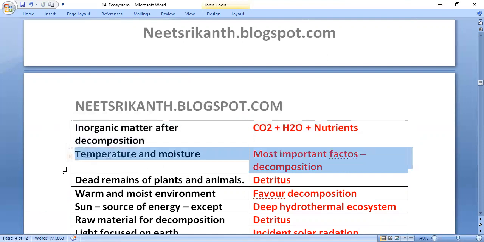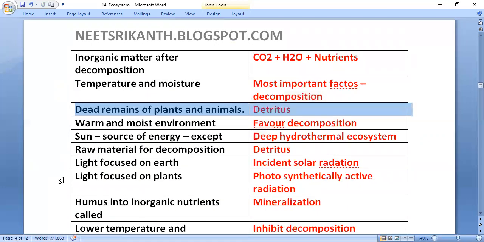Temperature and moisture are the most important factors required for decomposition, and they are favorable factors for decomposition. The dead remains of plants and animals are called detritus. A warm and moist environment favors decomposition.